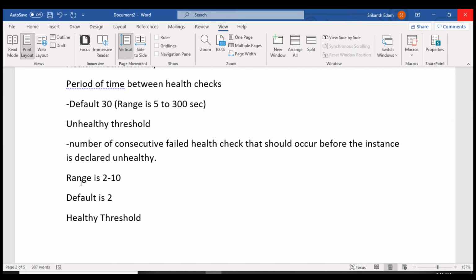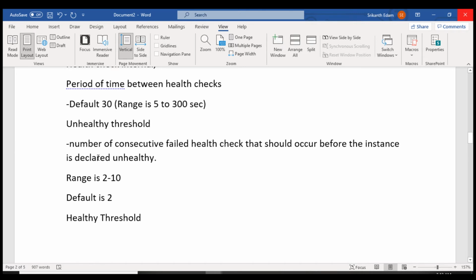If it gets a success, then it's declared as healthy. But in case it gets a failed ping, then it will be declared as unhealthy. So one ping is completed. Again it will wait for 2 seconds. Again it is going to ping the EC2 instance. But this time it is getting a healthy status, success of the ping command. Then it will consider it healthy.